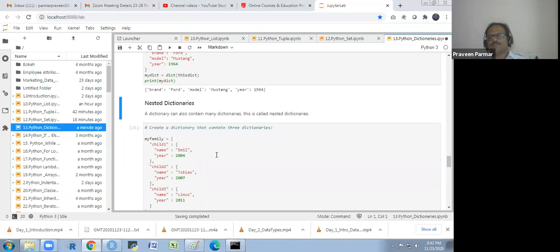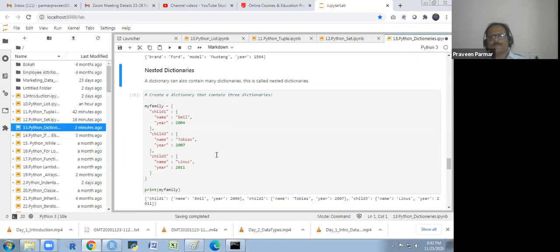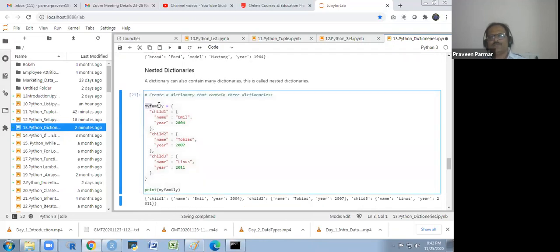Now the nested dictionary, that is very important. We have my family: one name is Emil, year 2004, child 2, TBS 2007, 2011. You see there is one big dictionary.